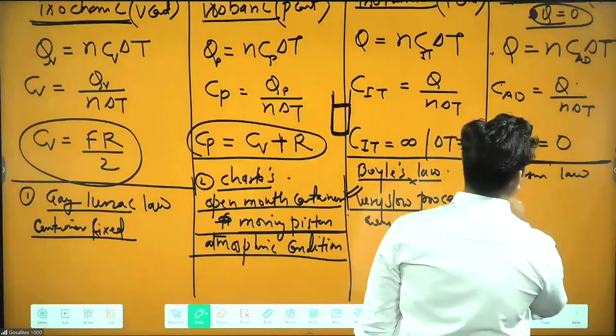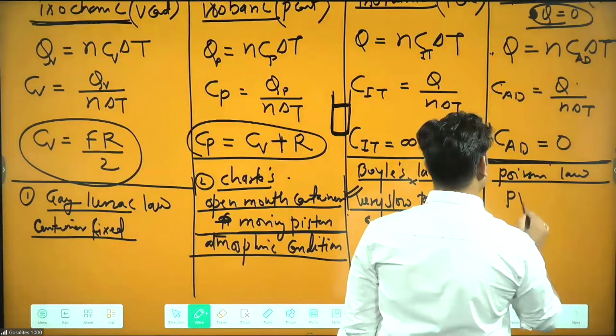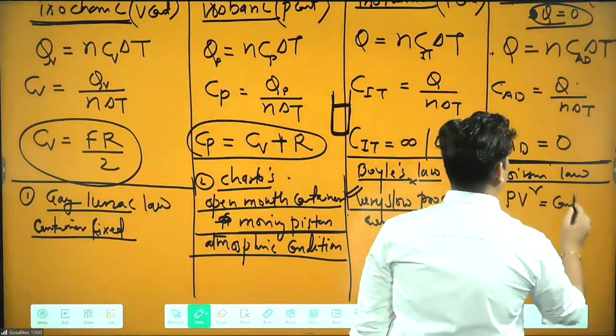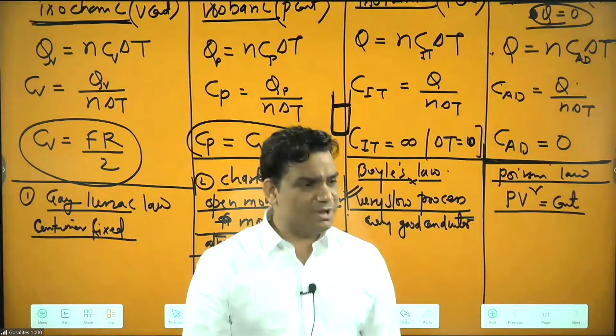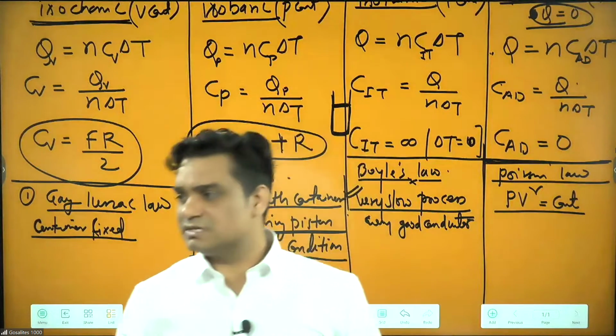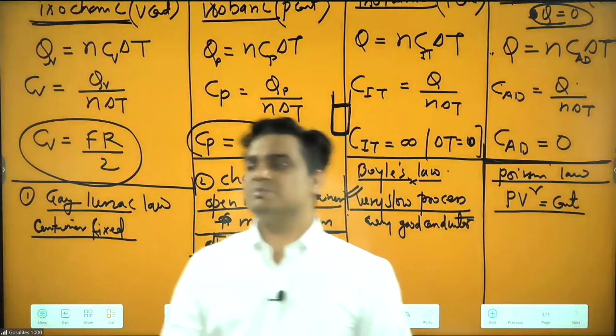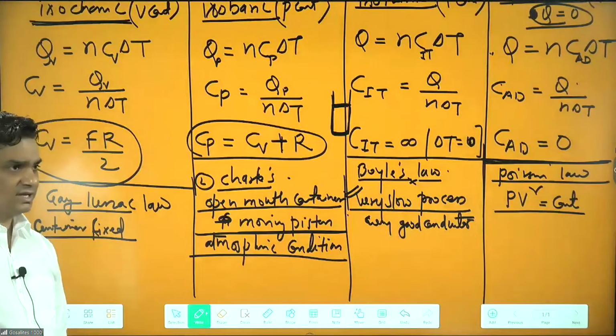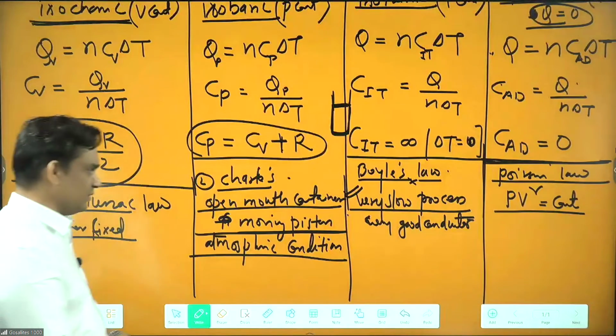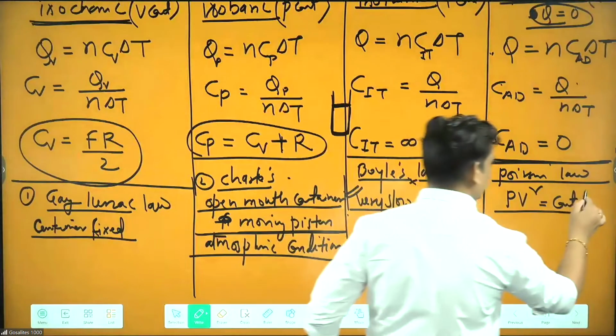What this is saying here, this is saying Poisson's law, PV power gamma is constant. Now you will ask, what is the gamma? Gamma is nothing but the Cp by Cv. PV power gamma is constant and gamma is Cp by Cv. Clear? Gamma is nothing but the Cp by Cv, okay? I can write here.